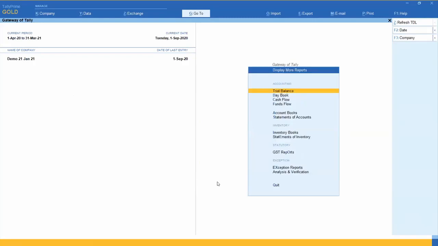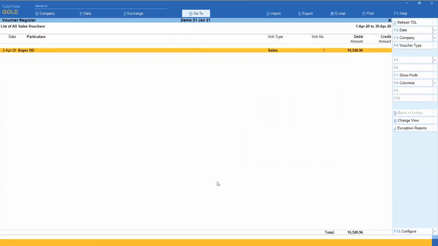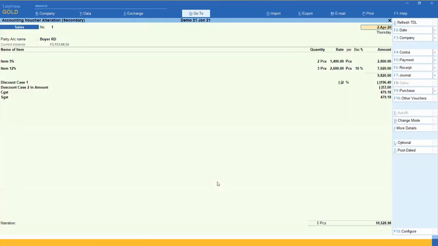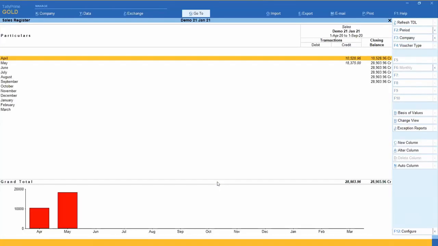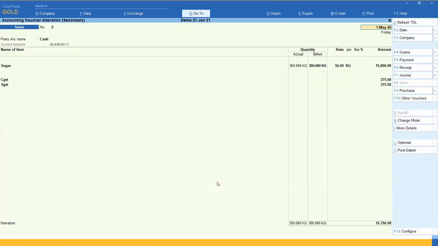See here, display, account book, sale register. I can show you. Like this. So what happens? Actual quantity is impacting my stock, and the billed quantity is impacting my finance.